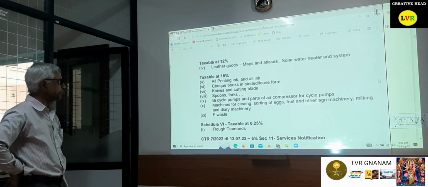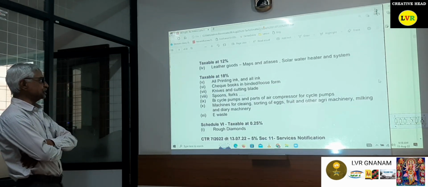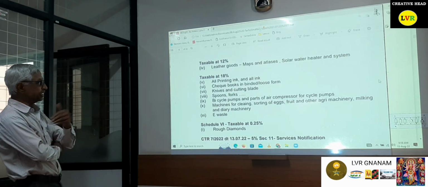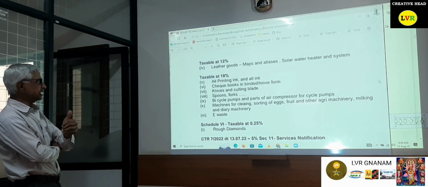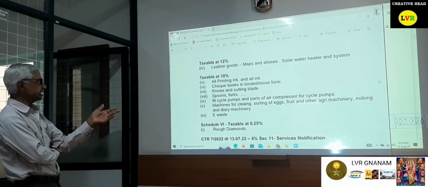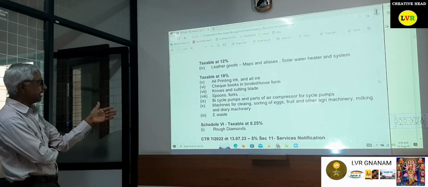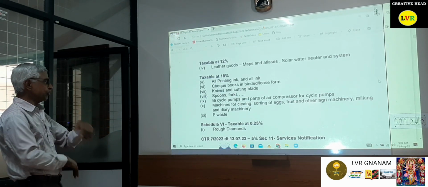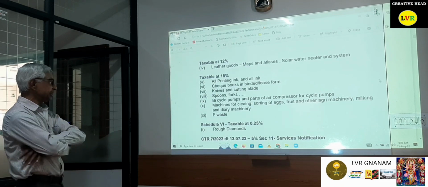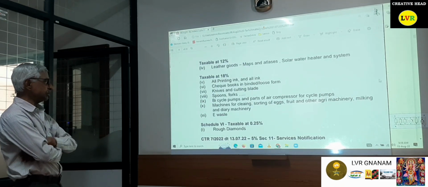Then taxable at 18%: all printing ink, checkbooks in bound and loose form, knives and cutting blades, spoons, bicycle pumps, machinery for cleaning and sorting of eggs, etc. These are all under the 18% category. And in the 0.25% category, rough diamonds are taxable at 0.25%.